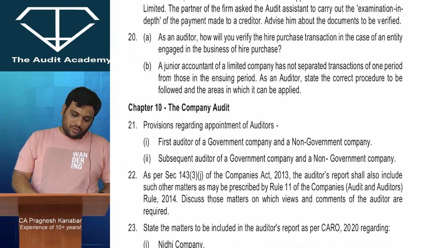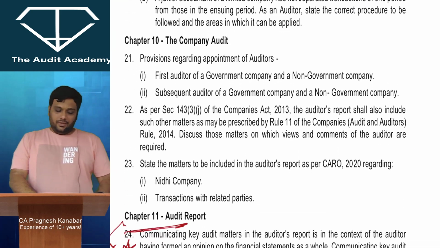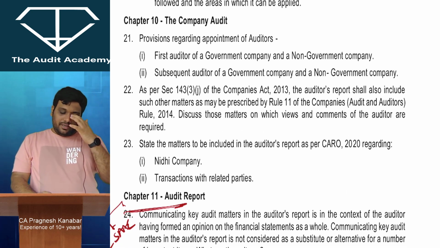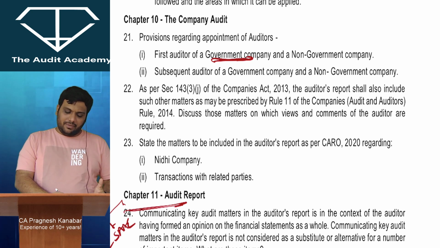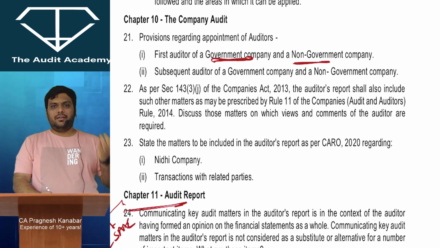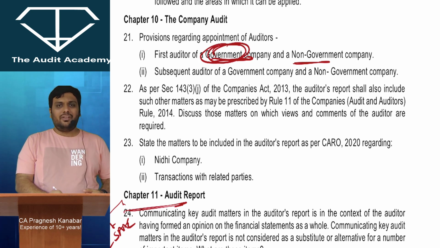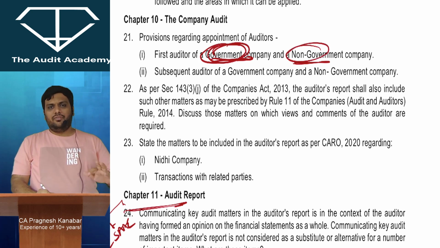We come to your favorite chapter, company audit. Provisions regarding appointment of auditor. First auditor of a government company, non-government company, you know that appointed by CAG, either appointed by board of directors, either CAG fails then BOD fails then members, either BOD fails then members.